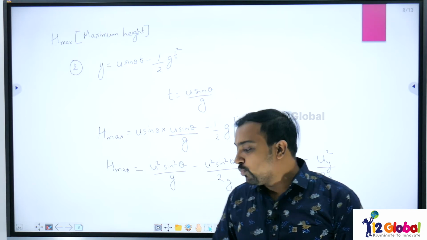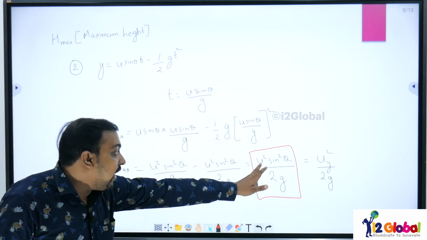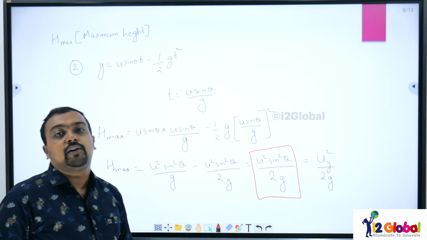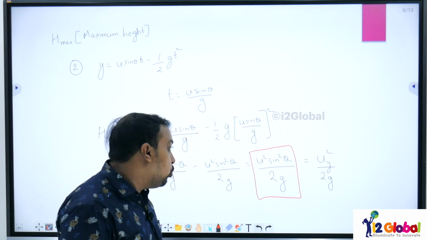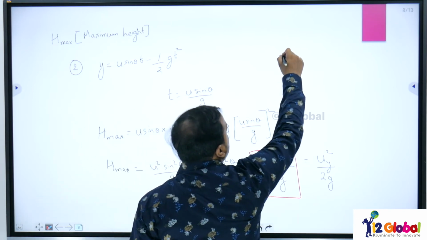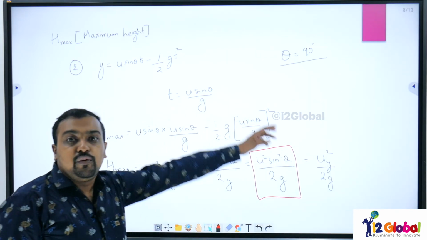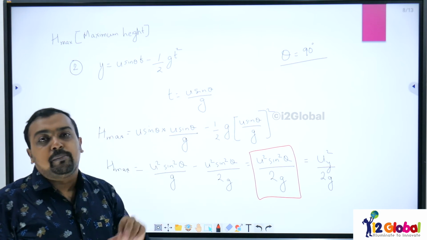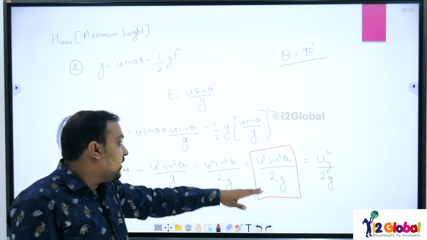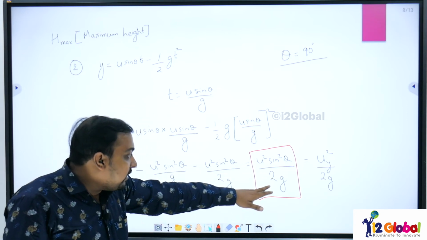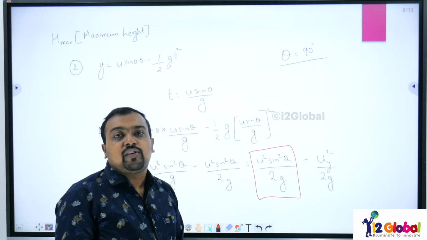Find out the angle of projection for which you will get h max to be maximum. So what will be that value? Let us understand this by the formula. We have u square sin square theta divided by 2g. This value will be maximum for a particular value of u when theta is equal to 90 degrees. When theta is equal to 90 degrees, we will get h max to be maximum, right? I can say u square divided by 2g, since sin 90 will be 1.